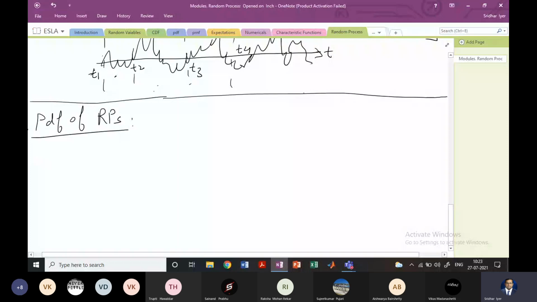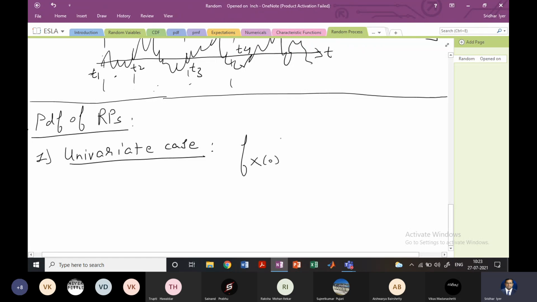I'm writing in short, please get used to that. RV will be the random variable, RP will be the random process, and PDF we already know, probability density function. Here for the PDF, let me first take the univariate case. Univariate will mean just one. So let's take this example: fX(0) of x is always greater than or equal to 0 for minus infinity less than x less than infinity.